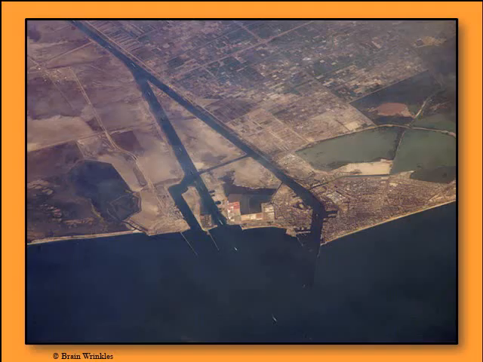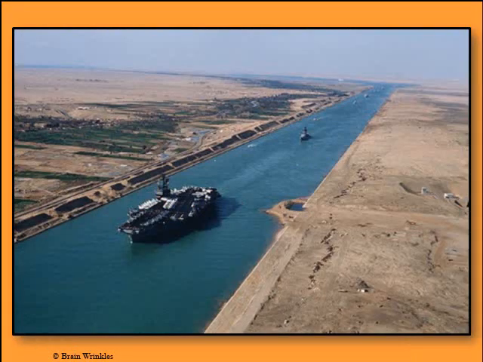Next slide. And this is an aerial shot of a portion of the Suez Canal. Next slide. To give you an idea of the width, that's a United States aircraft carrier there moving through the Suez Canal. You can see there's still room to spare on either side, and it's deep enough to support one of the world's largest warships. So it's a significant construction feat.